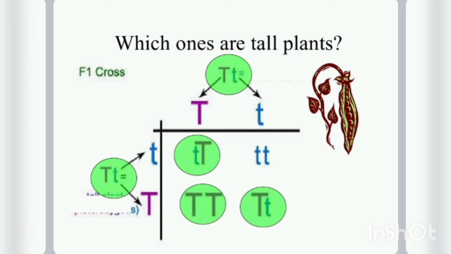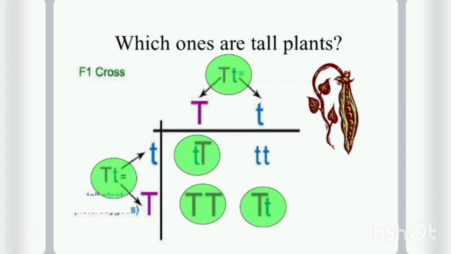This is a simple example: 3 is to 1 and 2 is to 1. There are many examples like 2 is to 1, 4 is to 1. Whatever the example, when we cross two genes, we construct a simple Punnett square to know the accurate result of the offspring. Here both are capital T, which is dominant tall. If one gene is recessive and the other is capital T, the one having the dominant takes place in the result.